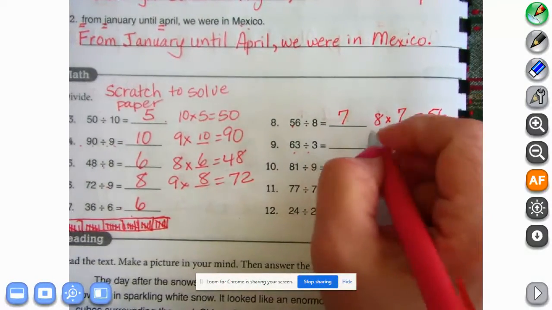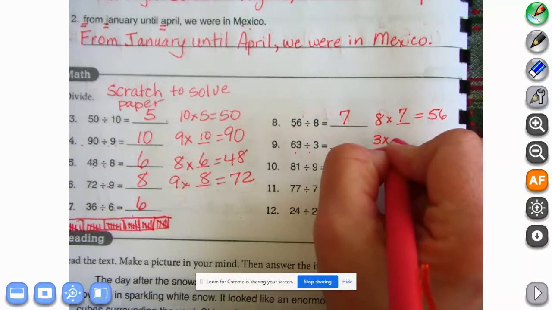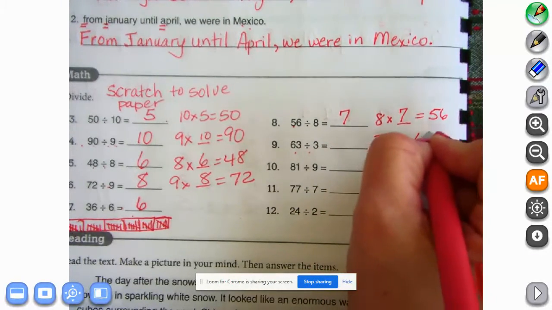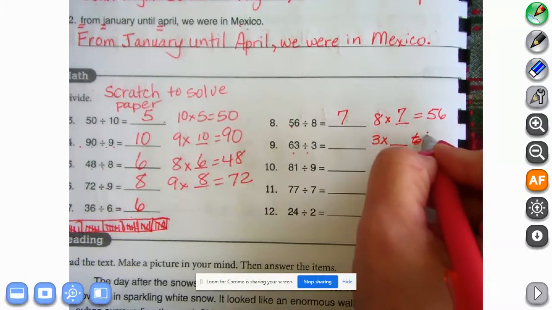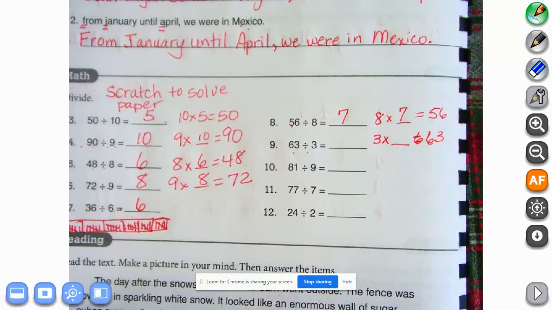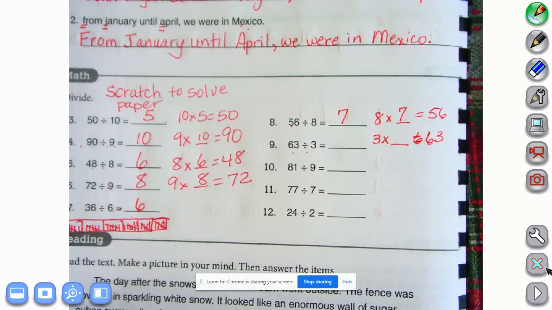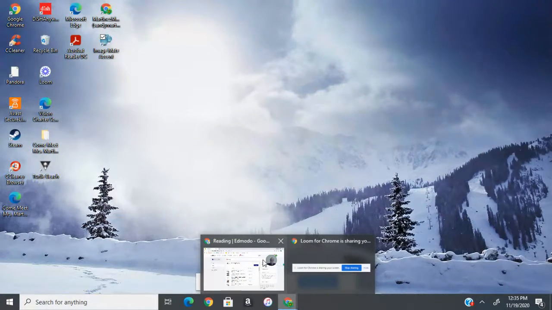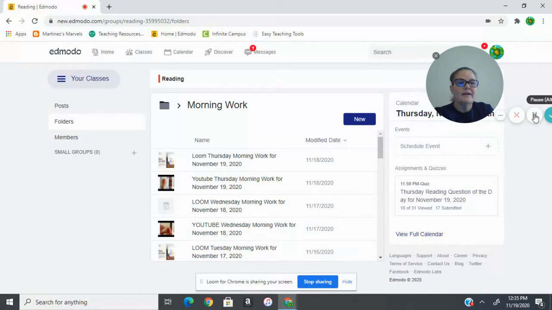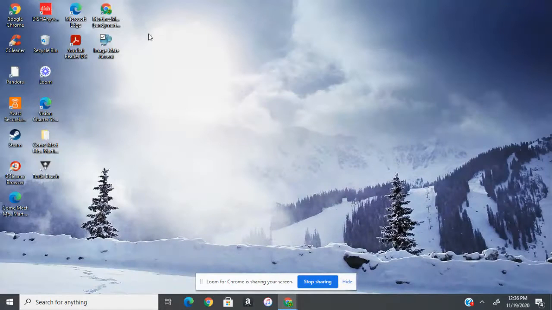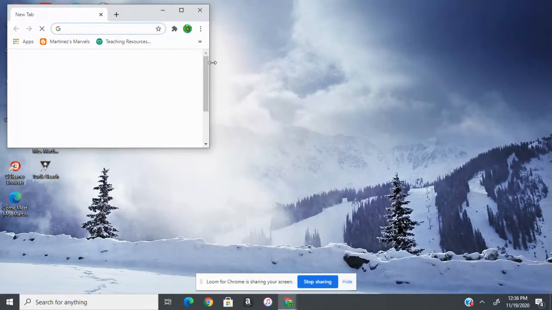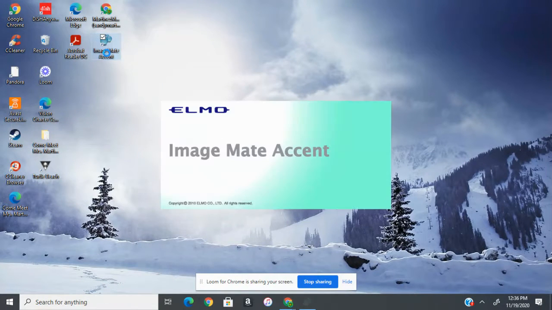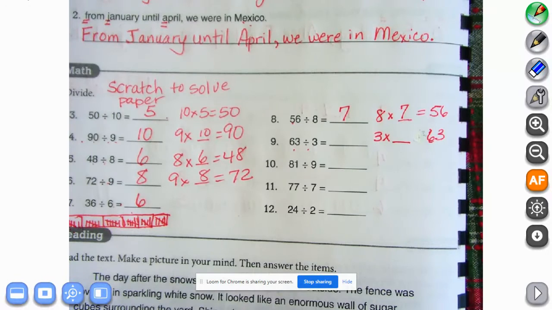63 divided by 3 would be 3 times what equals 63? Oopsie. Oh, I made a mess. One second. Get a little white out here. I'll be right back. There we go. I got some white out on there. Back in business.